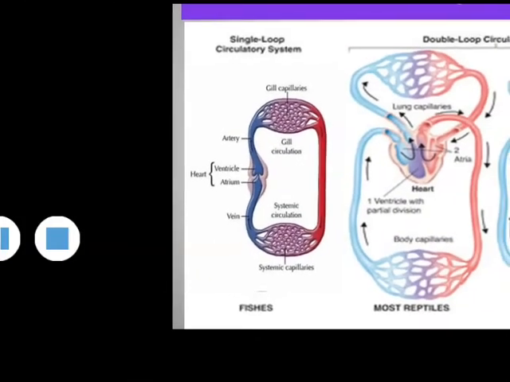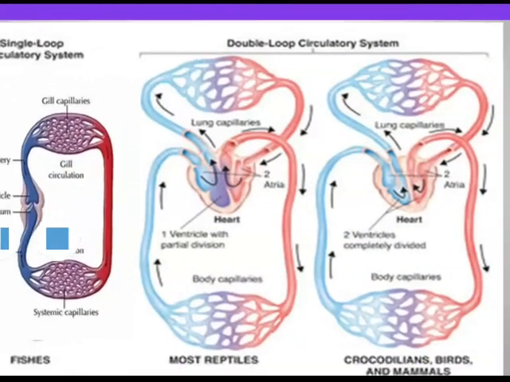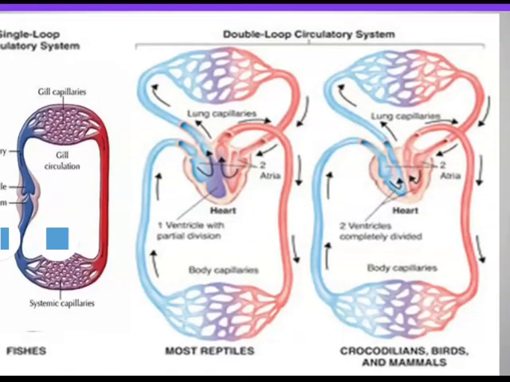Let's see double circulation. In double circulation, blood passes through the heart twice during each cycle. It occurs in birds and mammals. In these animals, the heart pumps deoxygenated blood to the lungs for oxygenation and it returns to the heart as oxygenated blood.